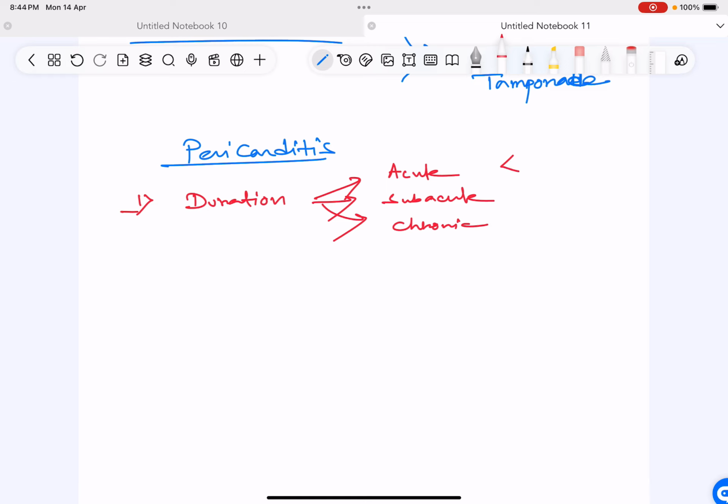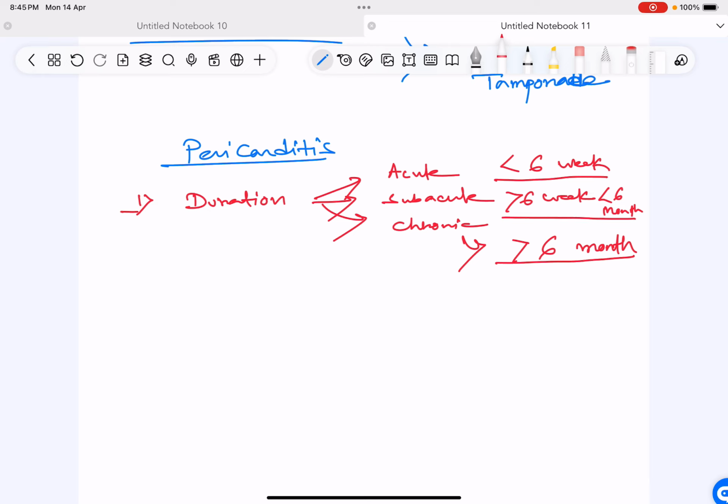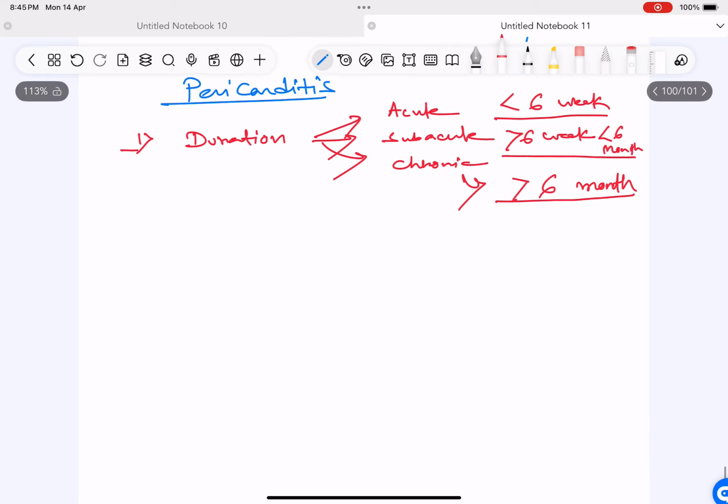Acute is less than 6 weeks, subacute is more than 6 weeks but less than 6 months, and chronic is more than 6 months. Okay, less than 6 weeks, 6 weeks to 6 months. Chronic is more than 6 months duration.